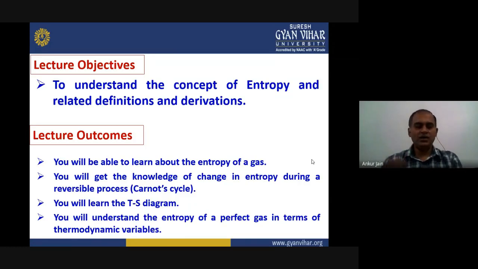Similar to that, now we can plot the thermodynamic system in terms of temperature and entropy of that system. And finally, the last outcome: you will learn about the entropy of a perfect gas in terms of different thermodynamic variables. Thermodynamic variables means pressure, volume, and temperature.